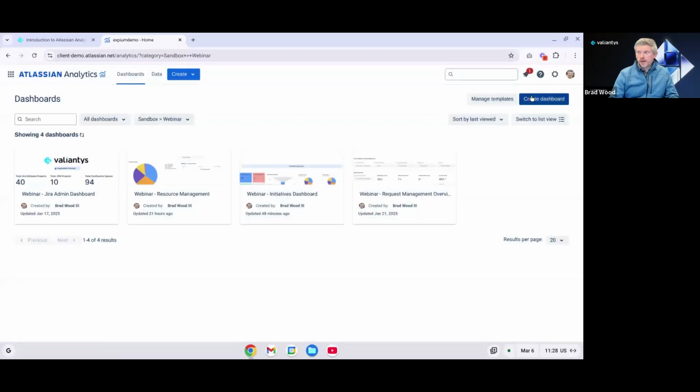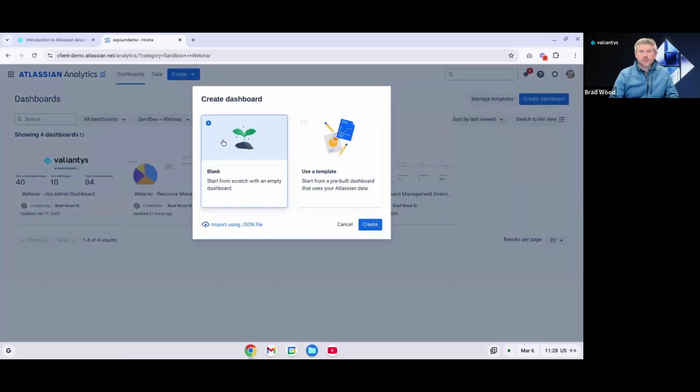And then likewise, if you want to just create a blank dashboard, all you would do is select blank and then select Create, and then a new blank dashboard with no data in it and no charts and no custom configurations would be created, and then you can build that from scratch.